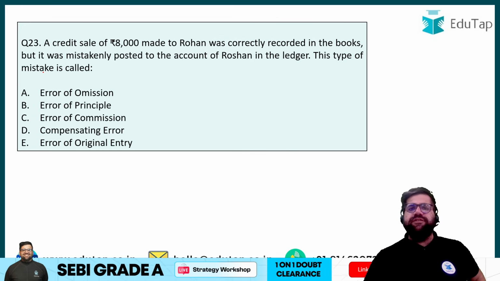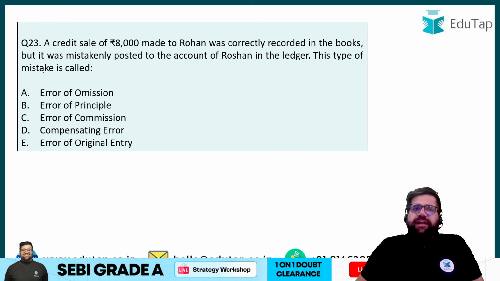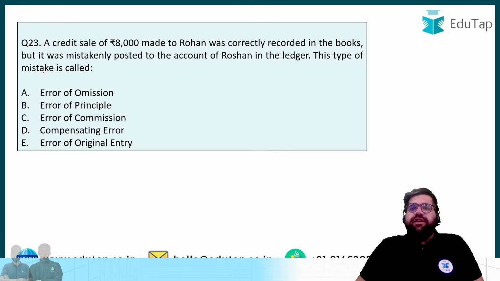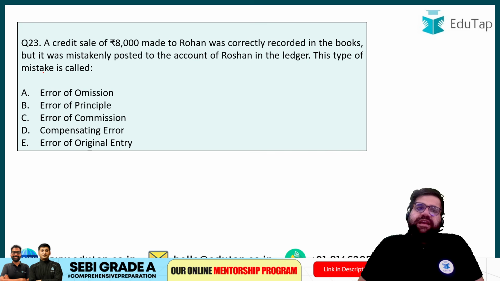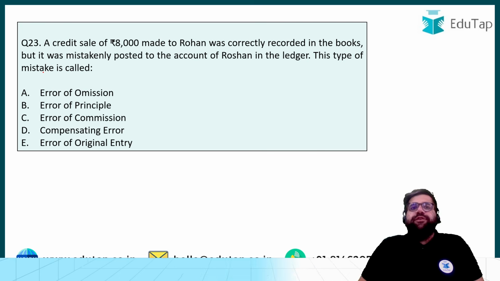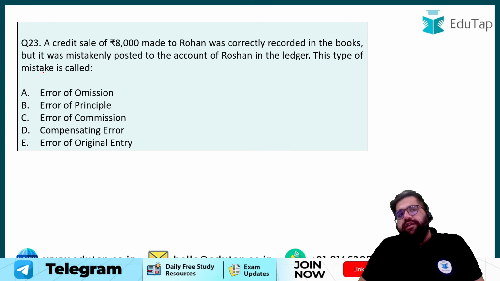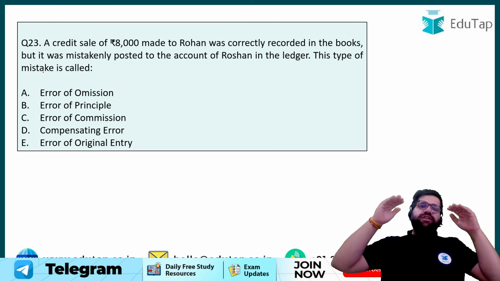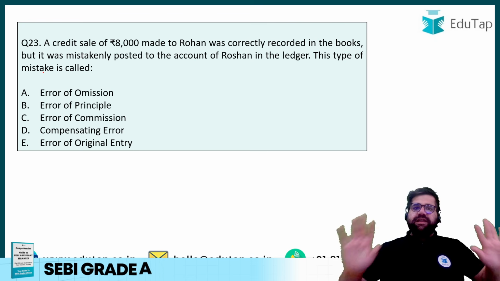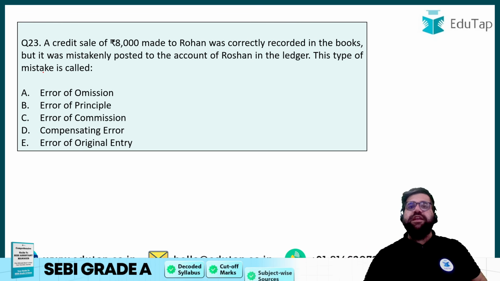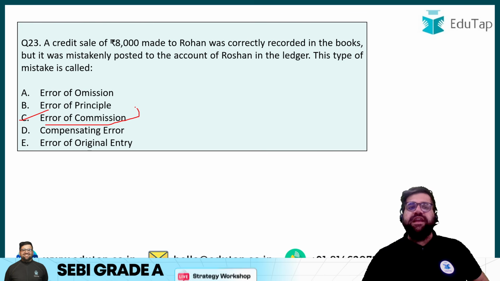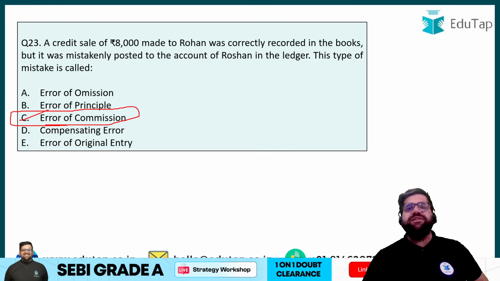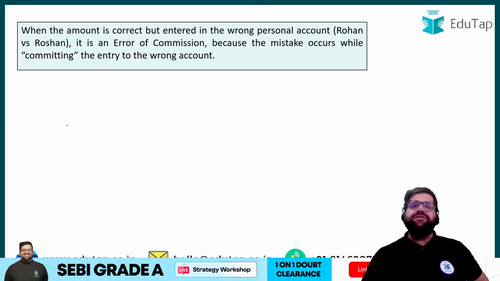Now this explanation is given, which you can definitely read. A credit sale of 8,000 was made to Rohan, was correctly recorded in the books, but it was mistakenly posted to Roshan's account. So the sale was made to Rohan, so the entry should be Rohan account debit to sales, because Rohan is a debtor now, and it has been done as Roshan account to sales. Now see, Rohan and Roshan both are personal accounts. So your accounting principle is correct, but it is a clerical mistake, a mistake of laziness. Therefore your answer will be option number C, which is error of commission. Error of commission is basically a laziness mistake only, right? So the answer will be option number C.